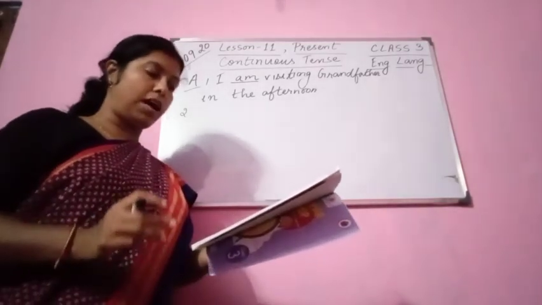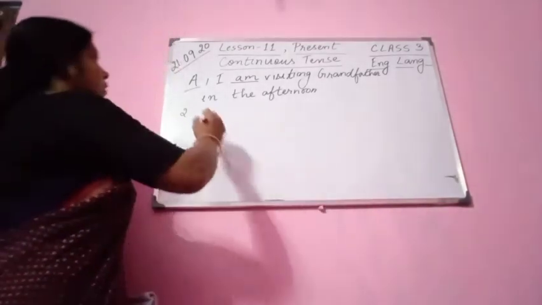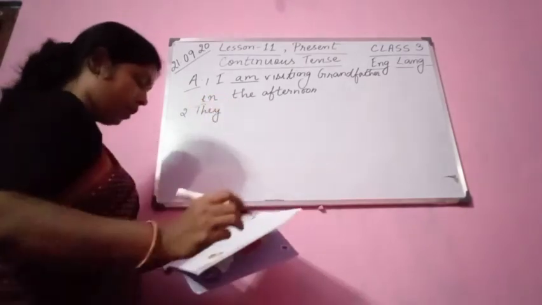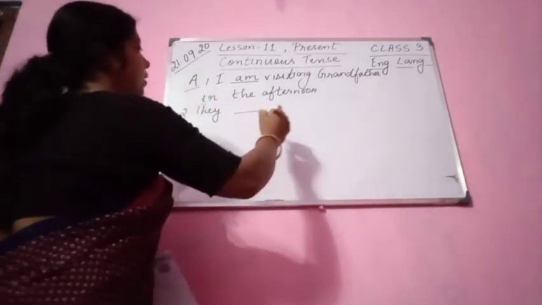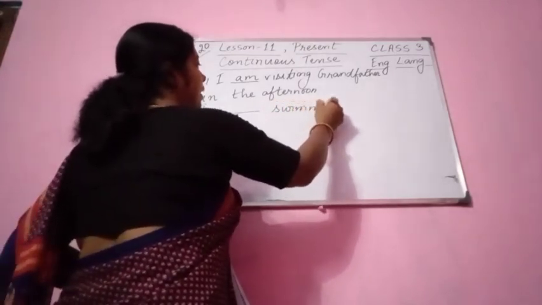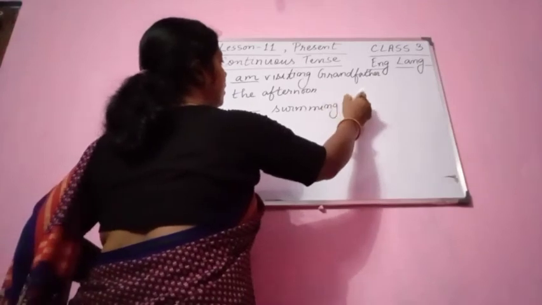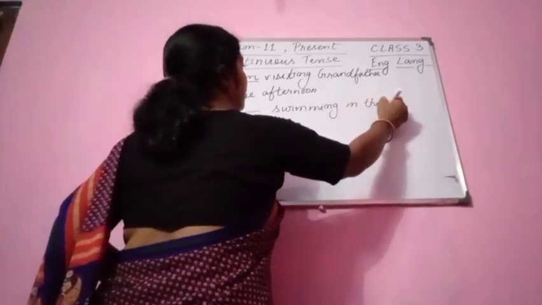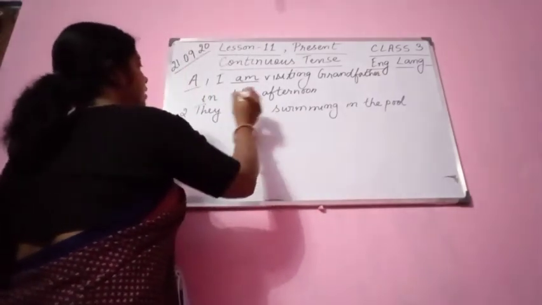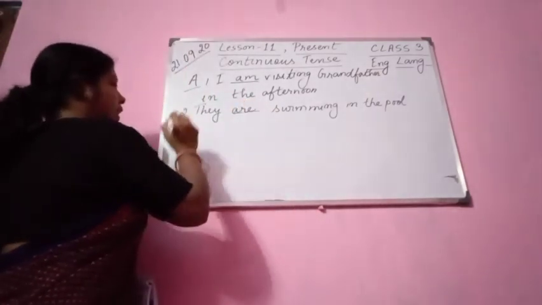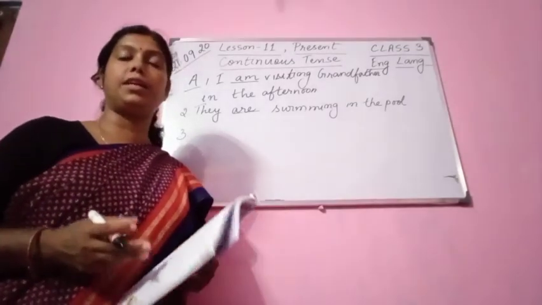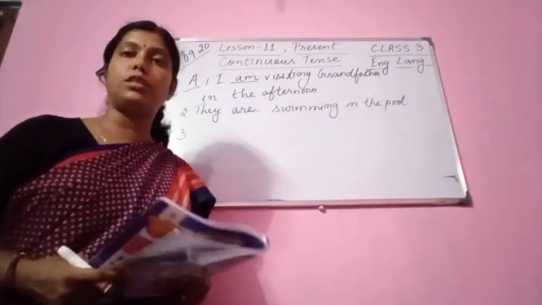They is or are swimming in the pool. Please see the subject. You have to follow the subject everywhere. They dash swimming in the pool. So they are swimming in the pool. The subject is plural. We have to see the subject. The subject is plural, here they. Along with they we use are.